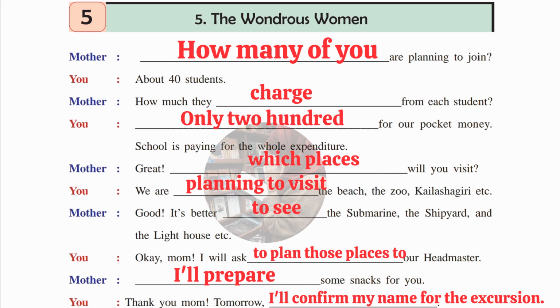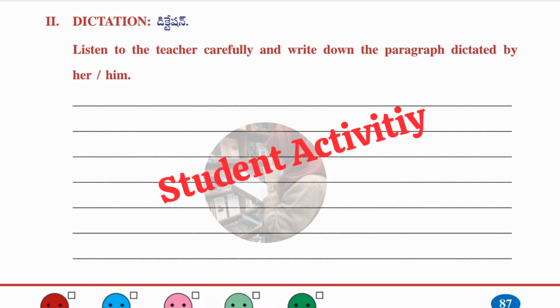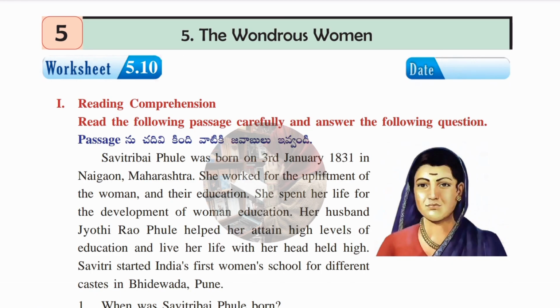Okay, guys, now we'll move to the next Roman, that is Roman number 2. Here, your class teacher, your English teacher, will dictate some one paragraph. You have to listen to it carefully and write it down. Okay, this is a student activity. Let's move on to the next worksheet, that is worksheet number 5.10. Here, one paragraph is given about Savitri Bai Phule. You have to read it, understand it, and then answer the following questions.